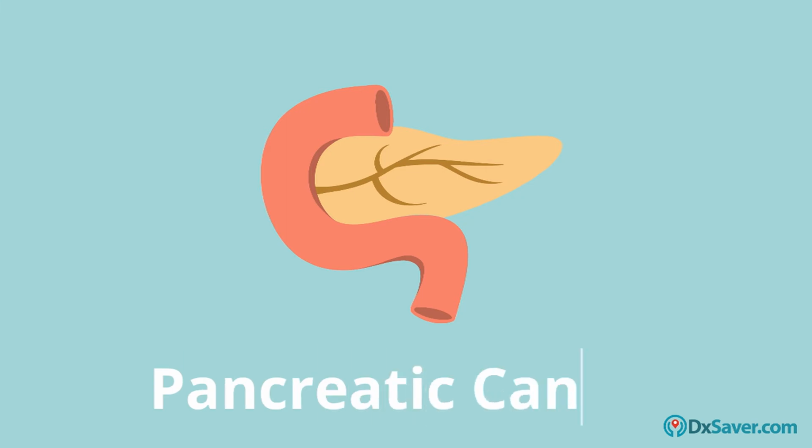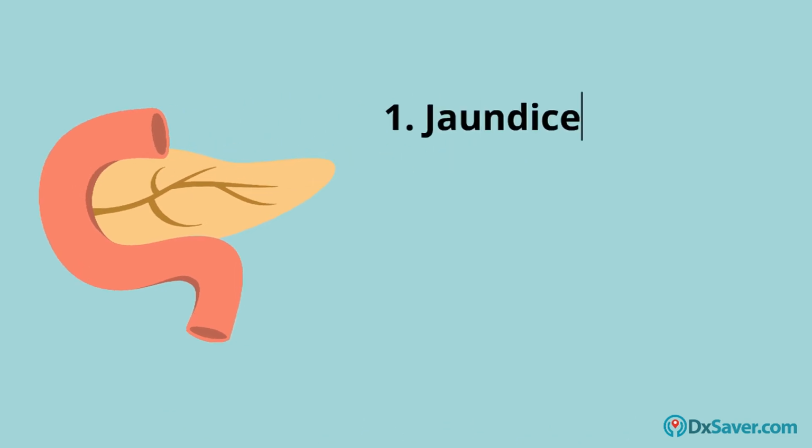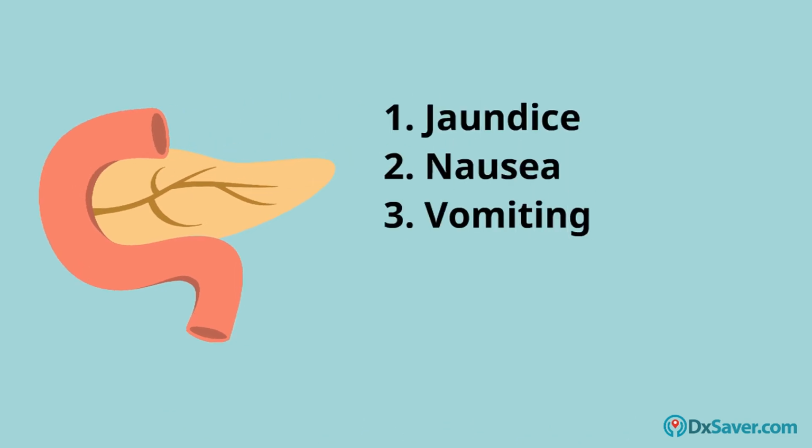The other type of cancer is pancreatic cancer. People who smoke or have chronic diabetes are more vulnerable to pancreatic cancer. Some of the signs and symptoms of pancreatic cancer are jaundice, nausea, vomiting, abdominal pain, and swelling in the abdomen.